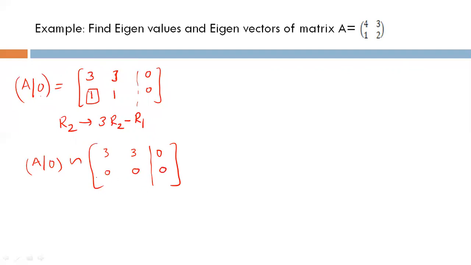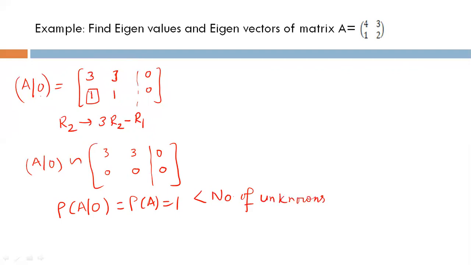Now you can see that the rank of the augmented matrix is equal to the rank of A, equal to 1, which is less than the number of unknowns. And this condition will always be satisfied because we are going to find the non-zero solutions.